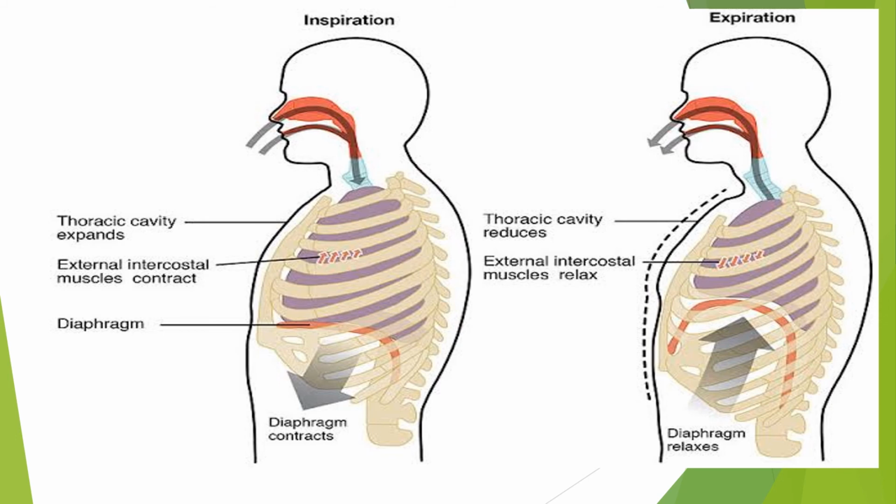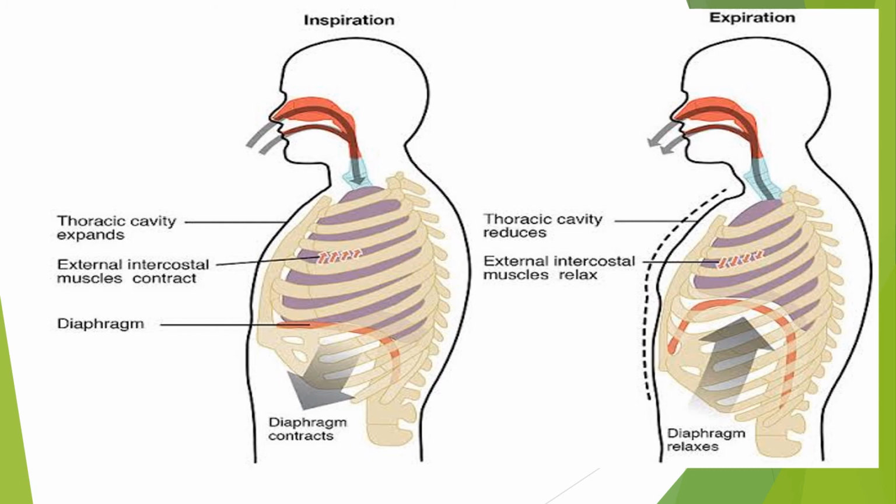This diagram will give us the complete picture about the process of inspiration and expiration in man. As I have told you earlier, the ribs, the intercostal muscles, the diaphragm, and the abdominal muscles are the structures which play a role in the process of breathing in man. Now, how do we inspire or how do we inhale?